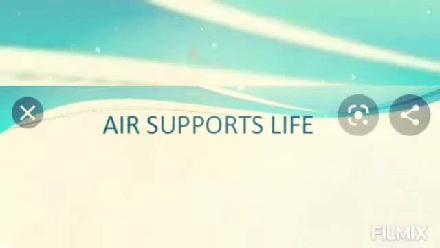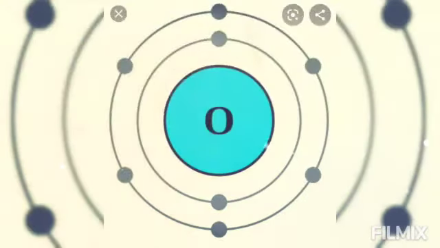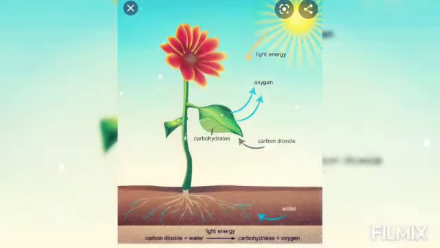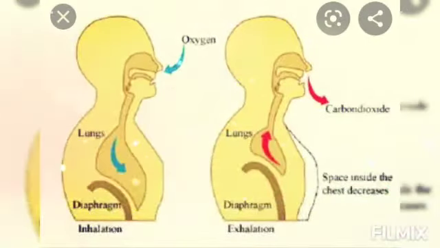We all know that air supports our life as it is having oxygen in it, and we use oxygen for the process of respiration. We get oxygen from the process of photosynthesis and we use it in respiration. Then comes carbon dioxide.